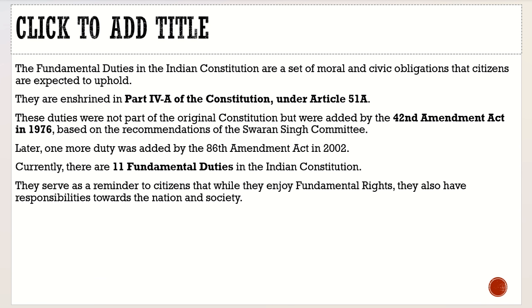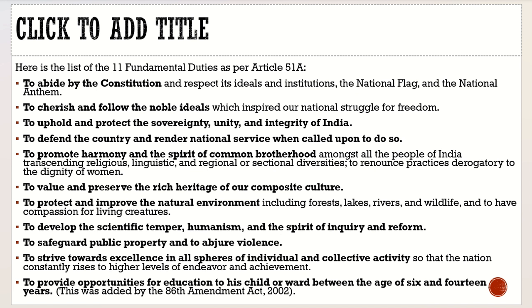Currently, there are 11 fundamental duties in the Indian Constitution. They serve as a reminder to citizens that while they enjoy the fundamental rights, they also have responsibilities towards the nation and the society. Now let's have a look at these duties one by one. Here is the list of the 11 fundamental duties as per Article 51A. So what is the first? To abide by the Constitution and respect its ideals and institutions, the national flag and the national anthem.